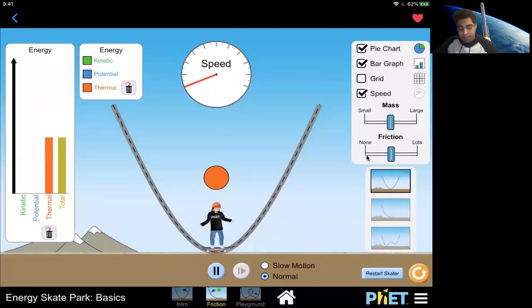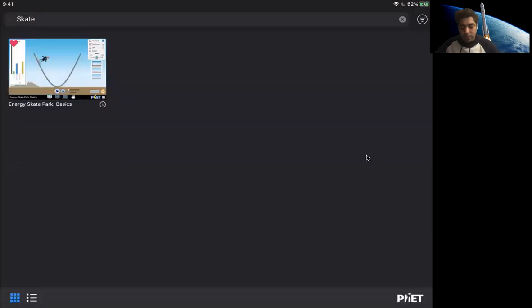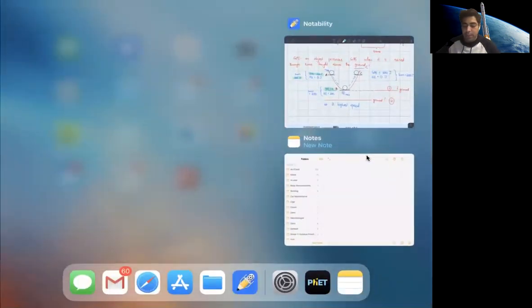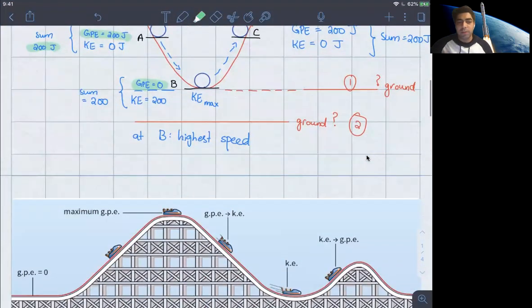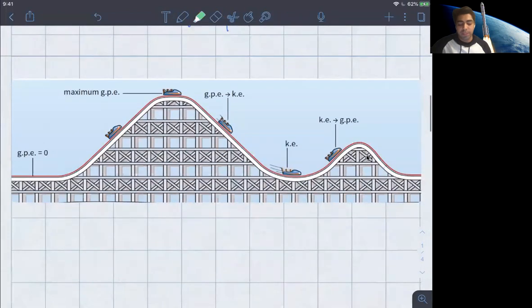Well, that's it for the simulation. I think there's nothing else that I wanted to point towards. So let's just close that and go back to what we were doing. Okay, so we've talked about that. We've looked at the simulation, just another really simple diagram. Let me quickly run you through it.